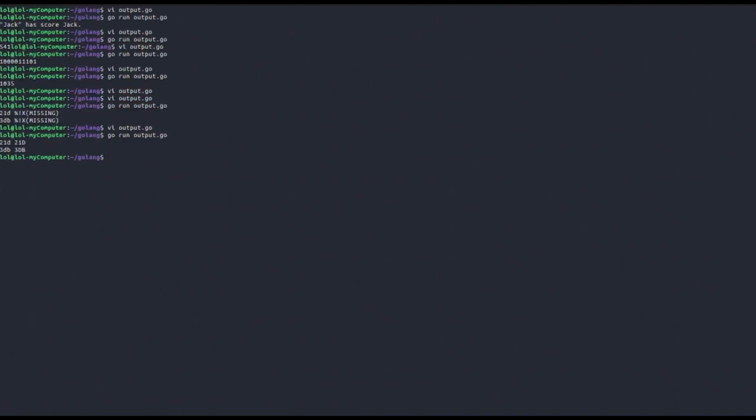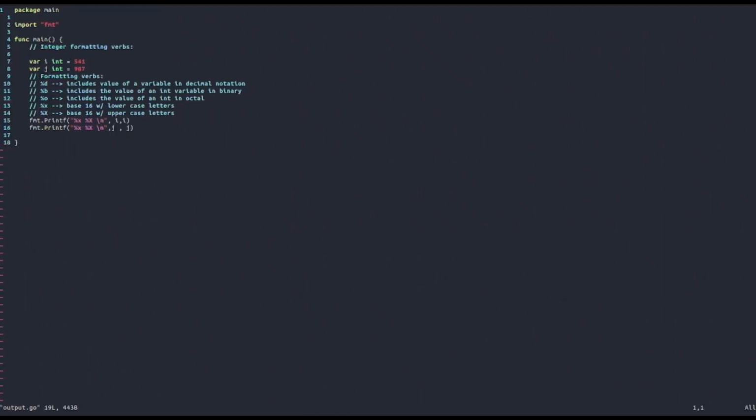Okay, so as you can see, with the first formatting verb we got the hexadecimal number in lowercase, whereas the second representation is in uppercase. So with this said about integer formatting verbs, I think we're now ready to move on and also look at string formatting verbs, as well as formatting verbs for other types. So let's start with string formatting verbs.